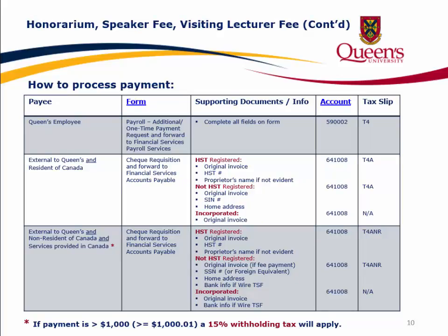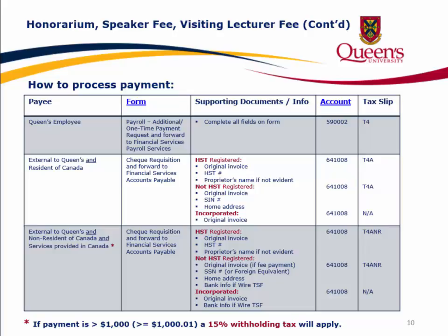For example, when the payee is a Queen's employee, complete the Payroll Additional One-Time Payment Request form and forward the form to Financial Services, Payroll Services. Complete all fields on the form. The account ID to use is 590002. The tax slip issued will be a T4.